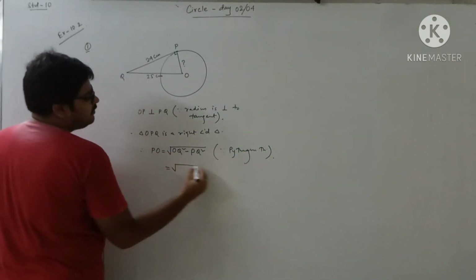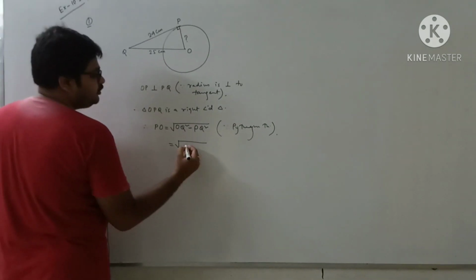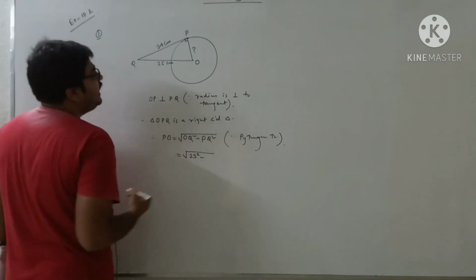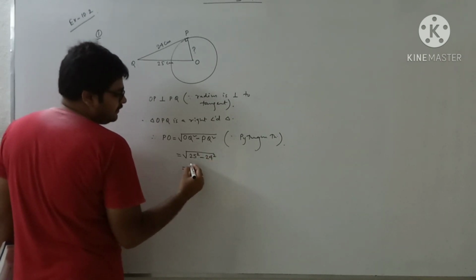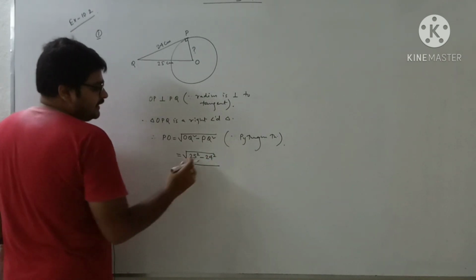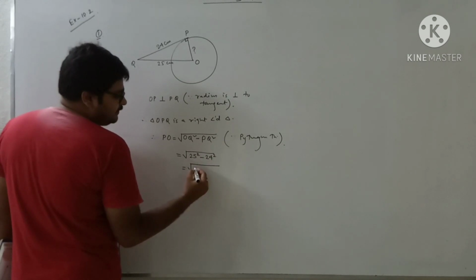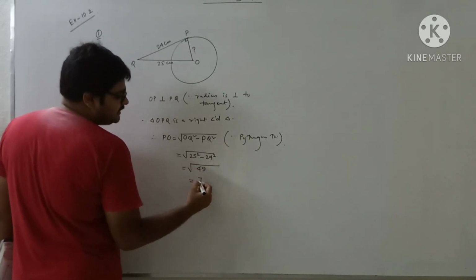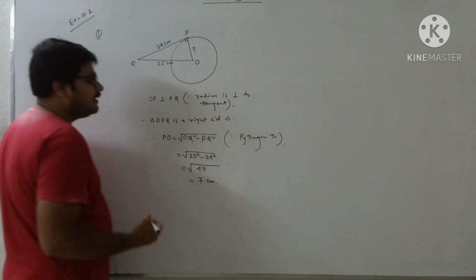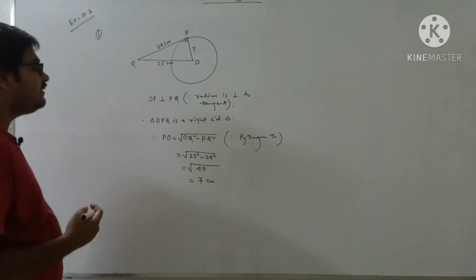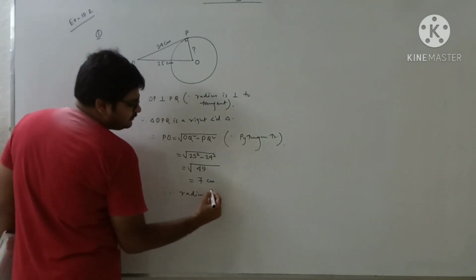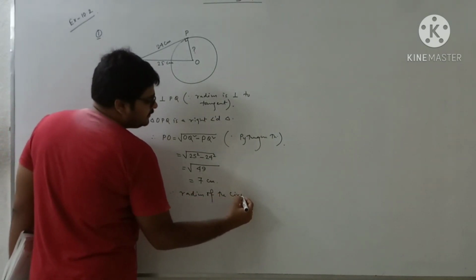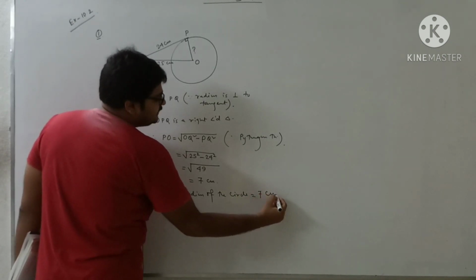So OQ square means 25 square and PQ square means 24 square. So by the A square minus B square formula, A minus B gives 1, and A plus B gives 49. So it's coming 7 centimeter. So we can write the radius of the circle equal to 7 centimeter.